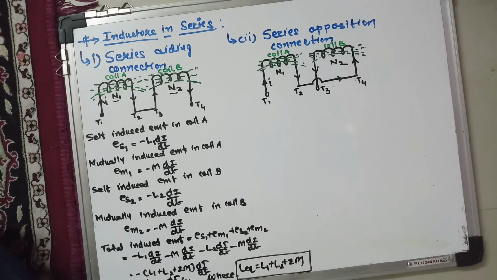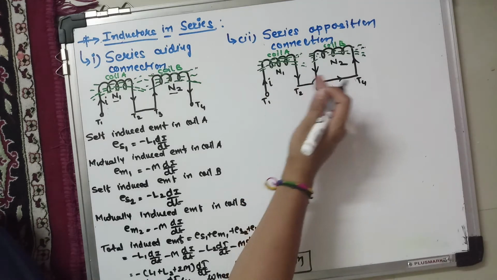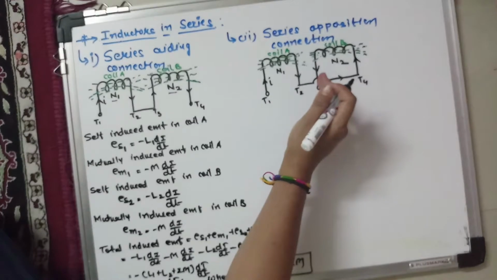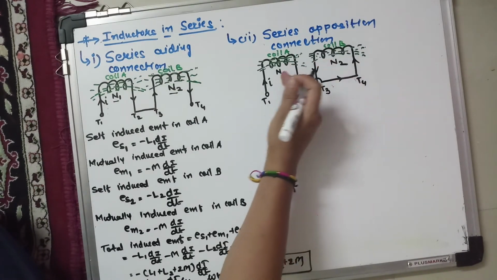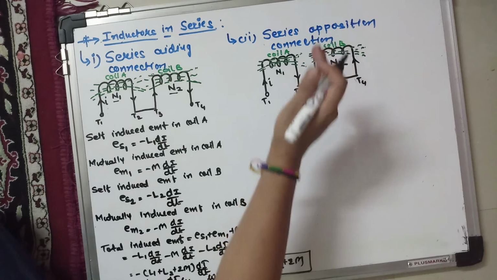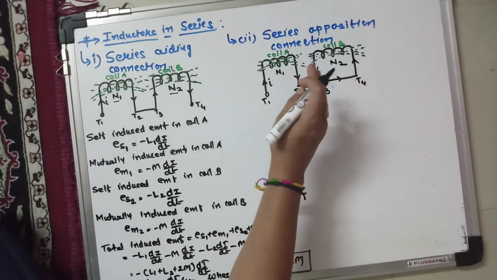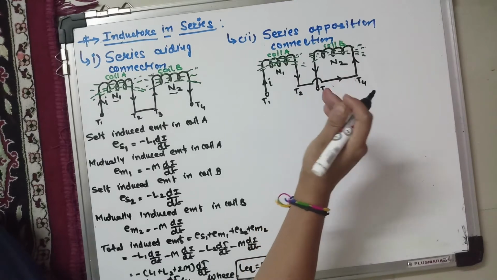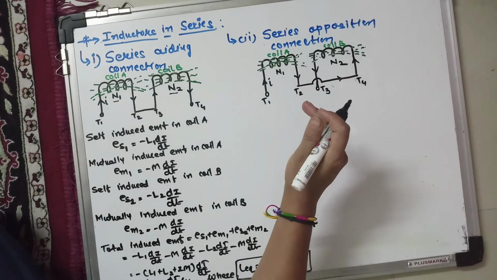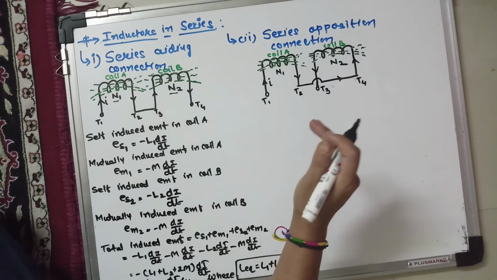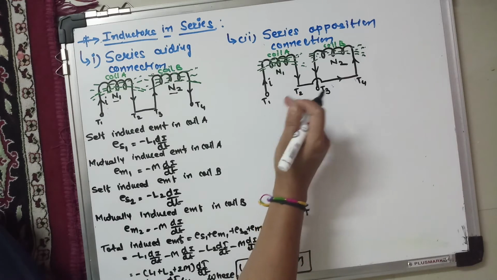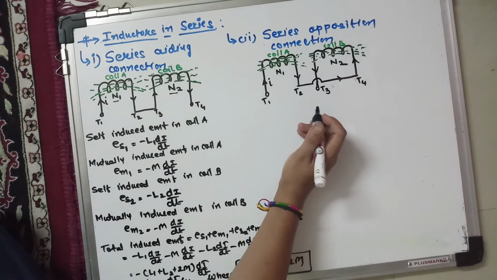Now take another case. Both the coils are connected in such a way that the fluxes produced by both the coils oppose each other. That is called a series opposition connection, or you can say a differential connection. Then what will be the equation of the equivalent inductance for the differential series connection?